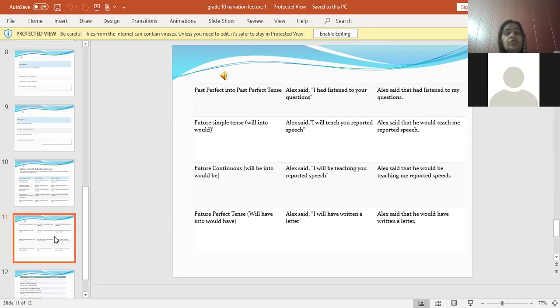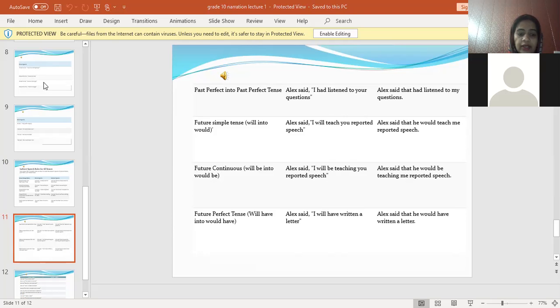So in today's lecture, we have done two things. One, change in pronoun, and the other thing that is change in tense. So the sentences that are given in the slides, you have to do all those sentences in your notebooks. Got it, everyone? For the sake of practice. You need to practice narrations a lot.